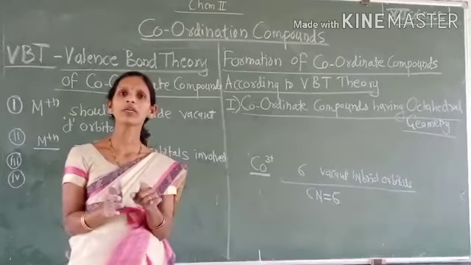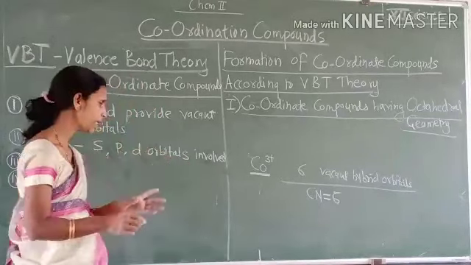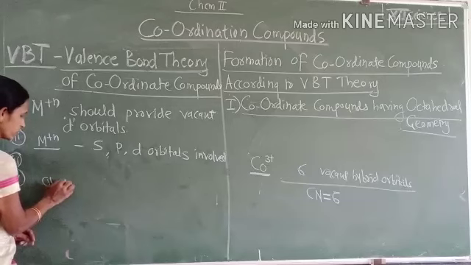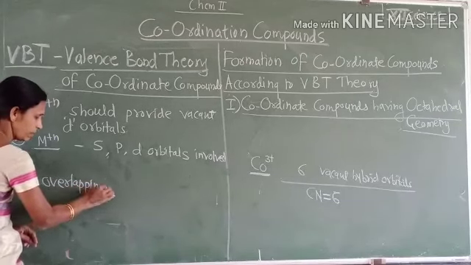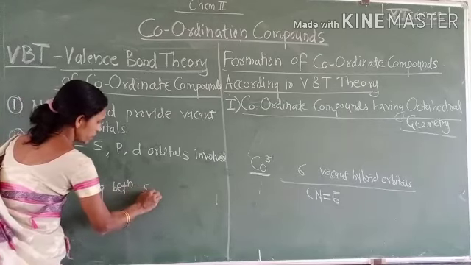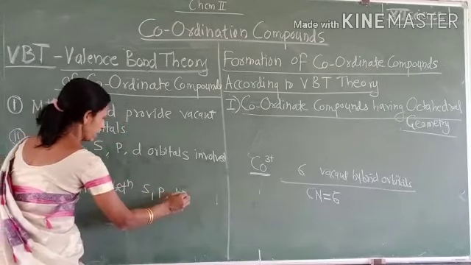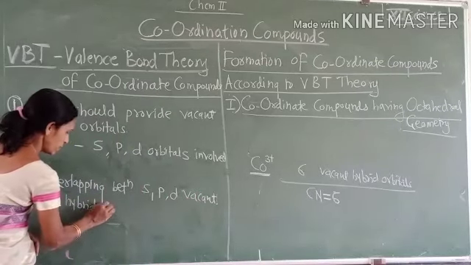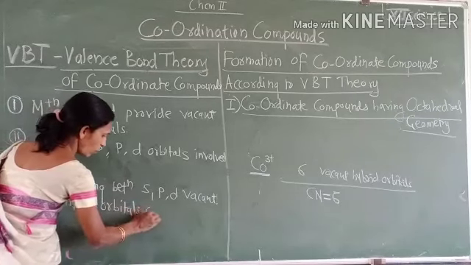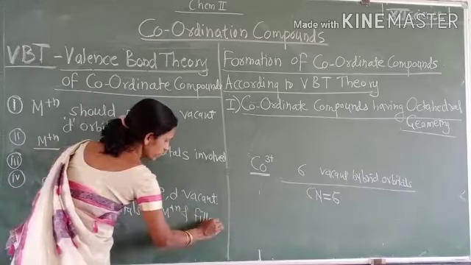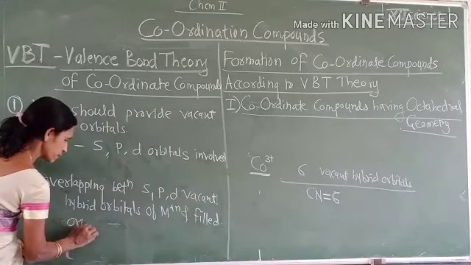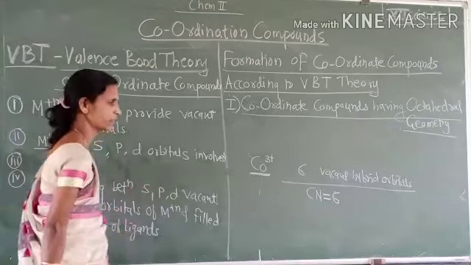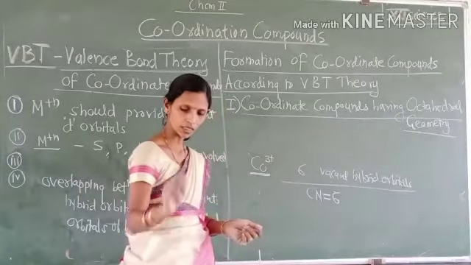Therefore, overlapping between the vacant sp or d hybrid orbitals of the central metal ion and the completely filled orbitals of the ligands should take place. Suppose Co3+ is a central metal ion.